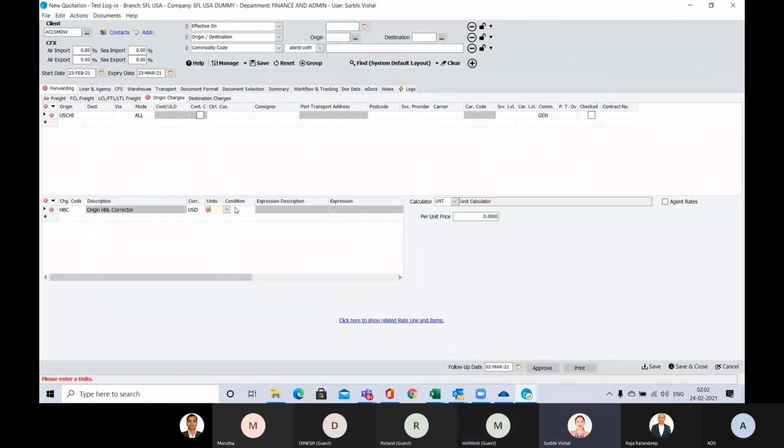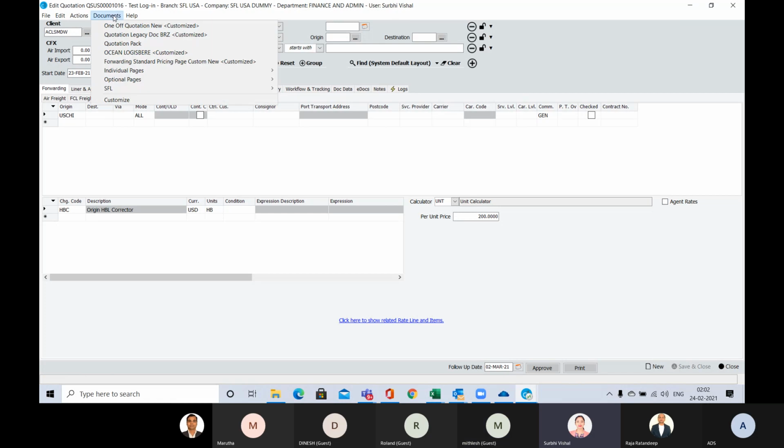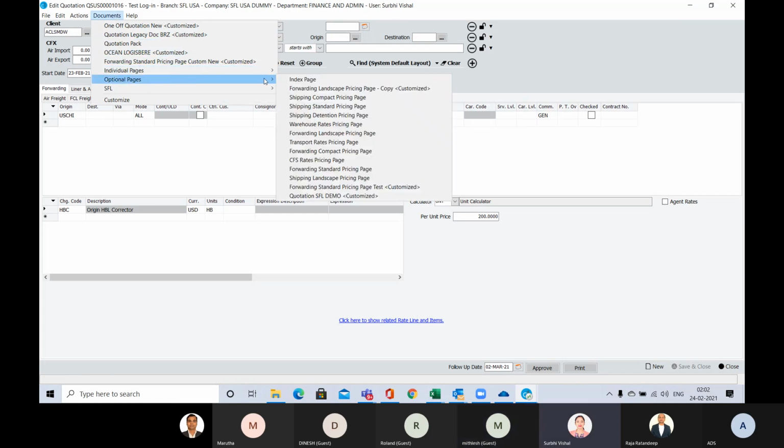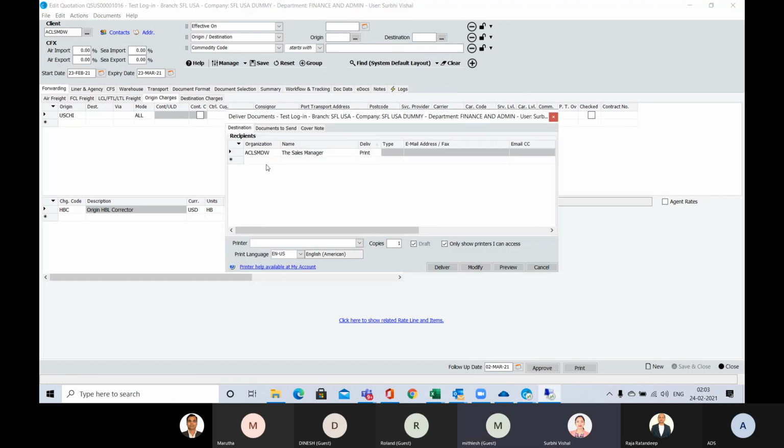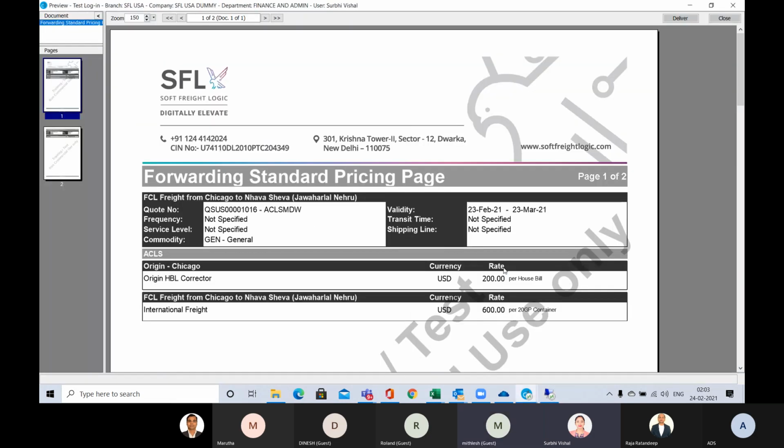Then let's go to the documents, pages. So here I'm going to preview.